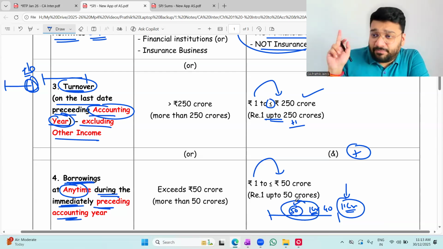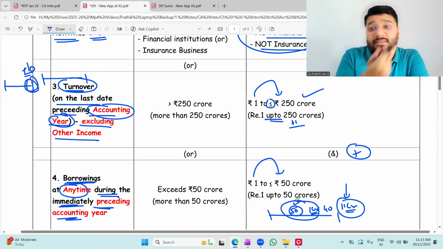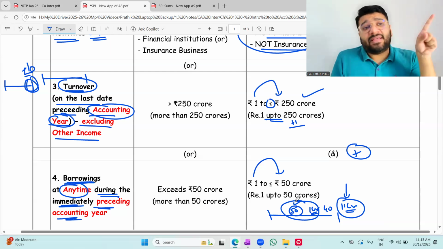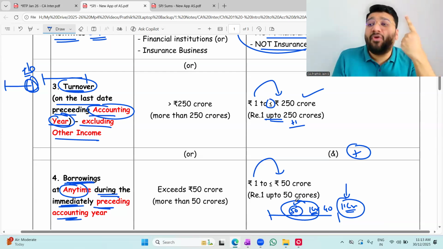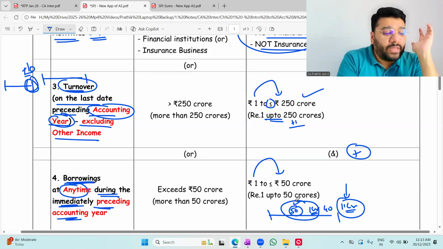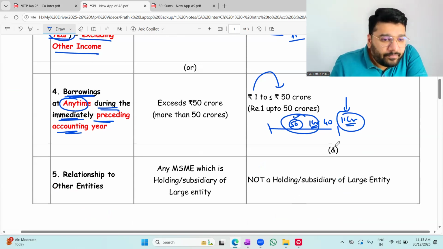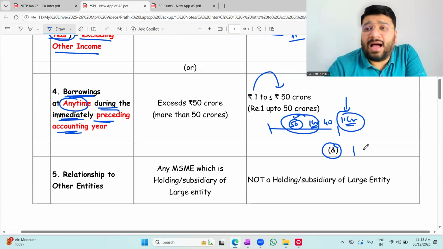At any point of time during the previous year, not the current year, you will never check the current year's borrowing. We'll always check the previous year's borrowing. Previous year, even for 1 day, even for 1 minute, if your borrowing exceeded 50 crore, then by default you are a large entity. Okay, not okay? Online people. Okay, sir.